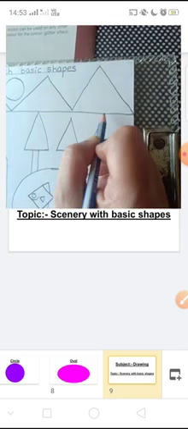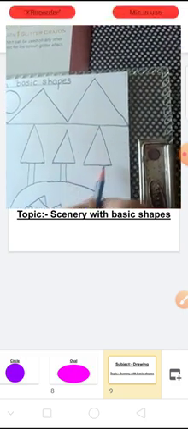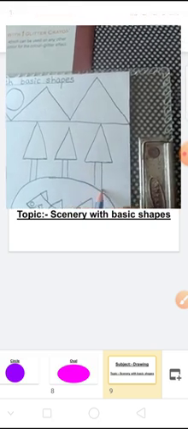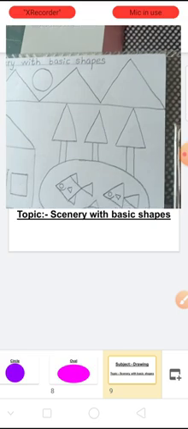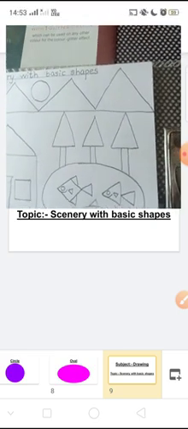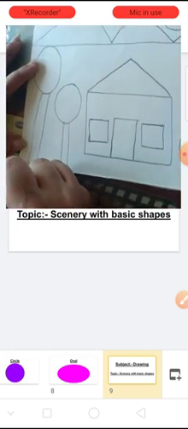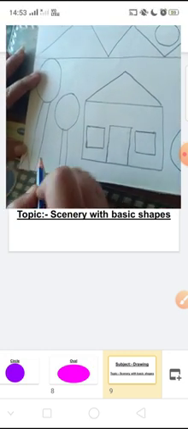Some trees are tall and some are short. Okay. Now let us draw grass. Tall grass, short grass.